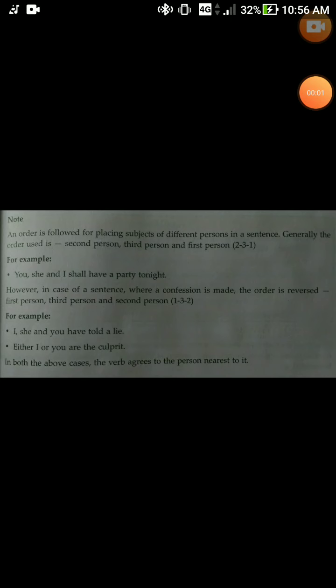Hello dear students, this is the continuation of subject verb agreement. We have seen almost all the rules given in our textbook, and here we have some more important notes.